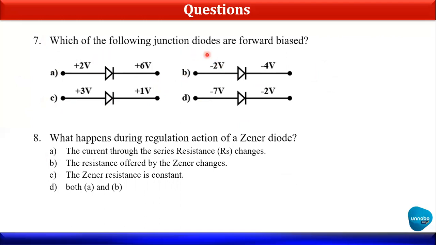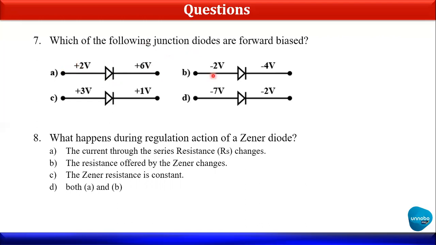Okay, so which of the following junctions or diodes are forward biased? So you can simply check here. You know what we mean by forward bias. This particular side has to be connected to the higher end of the potential difference, and this has to be connected to the lower end, because this is the P junction and this is the N. Both will make a PN junction, which will make my diode. So in case of a diode, the positive has to be connected to the positive, which is the higher one, and the negative has to be connected with the lower one.